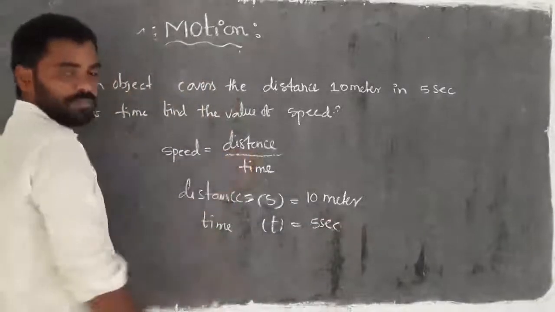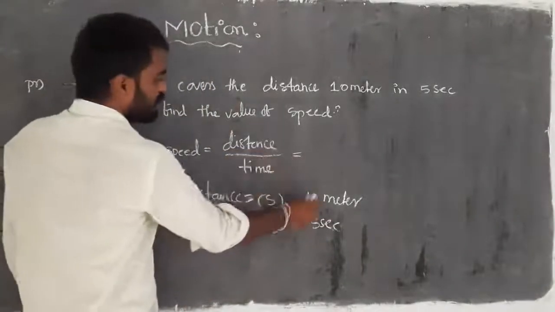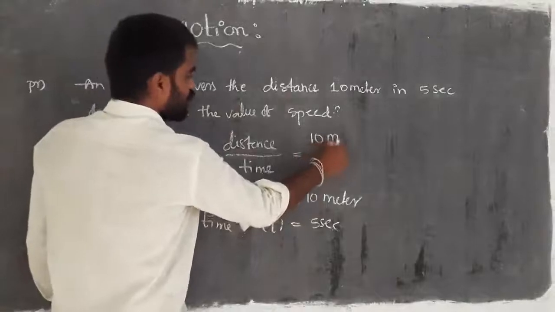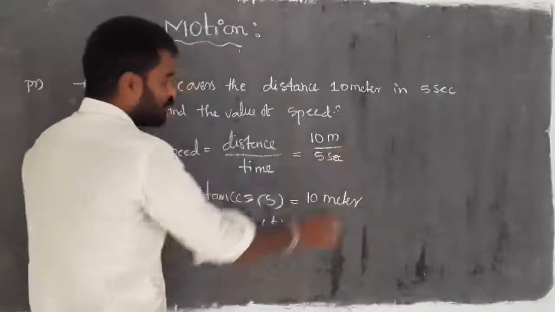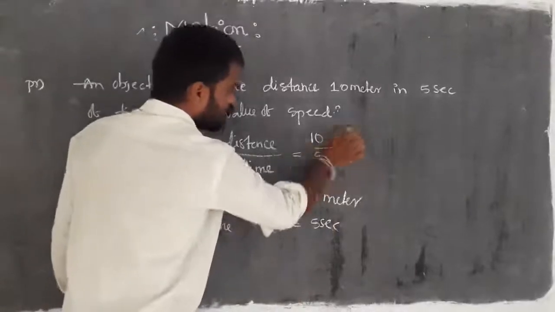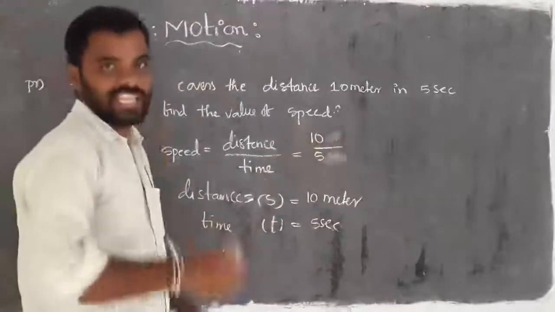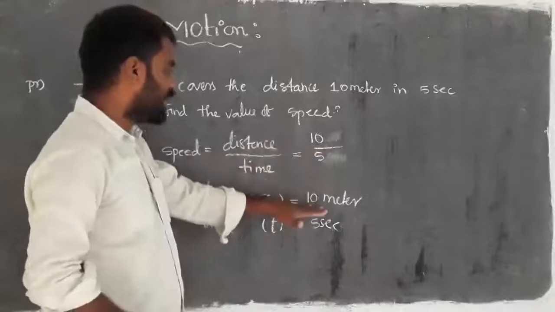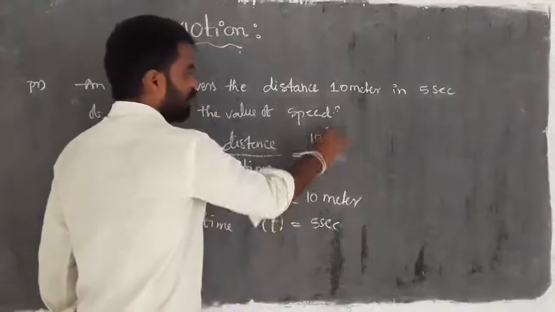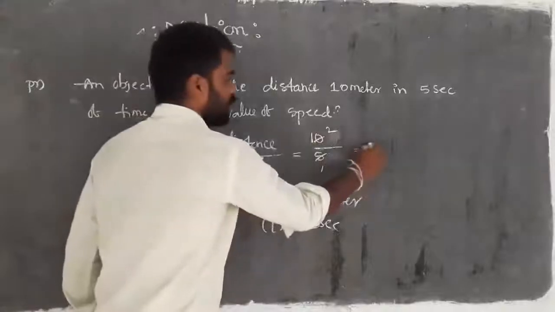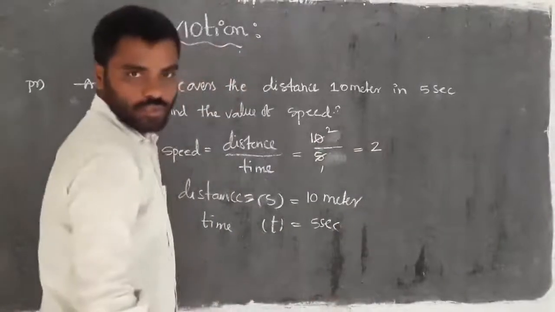Then substitute in the principle. Distance is 10 meters, time is 5 seconds. But no need to write the units here, we just take the numerical expression. So 10 is the distance, 5 is the seconds. Five twos are ten, so the output is 2.